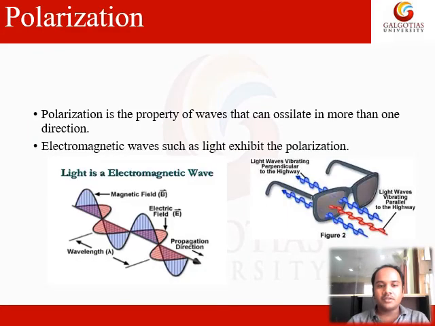Polarization is a property of waves that can oscillate in more than one direction. So when light is imagined in terms of a wave, only then can it be explained. Electromagnetic waves such as light exhibit polarization. Light is an electromagnetic wave in which, as we discussed in the beginning slides itself, you have two components: an electric field and a magnetic field.